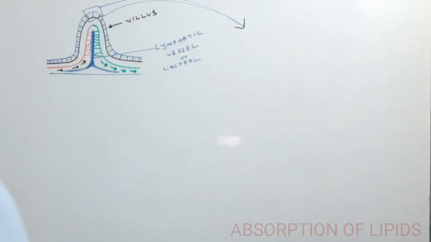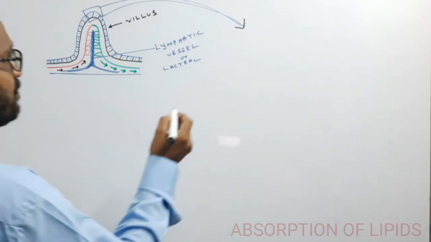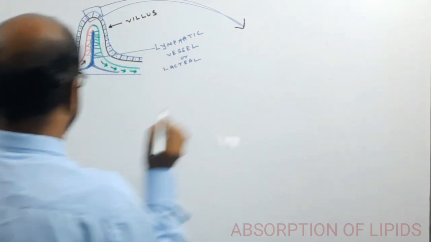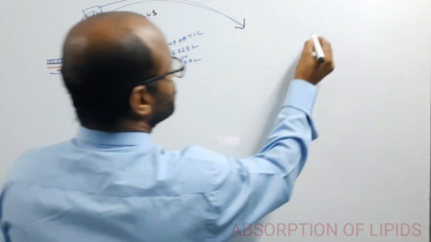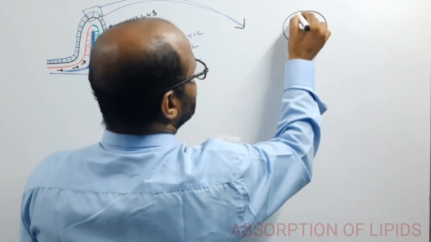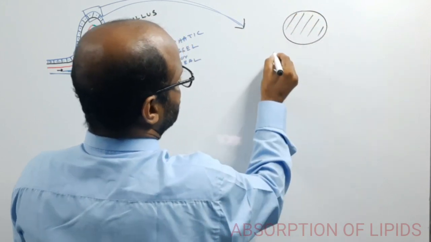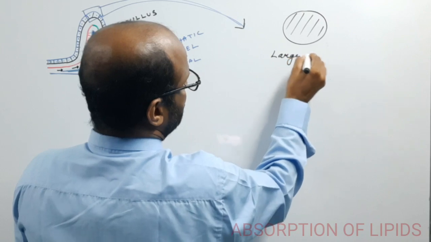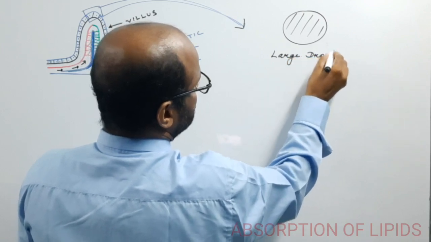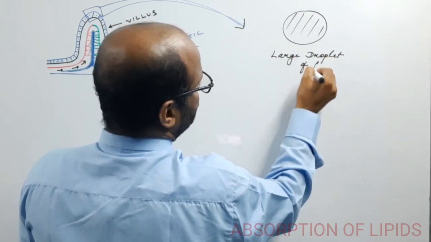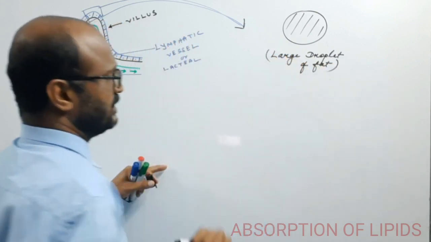So suppose that this is a large droplet of fat molecule.